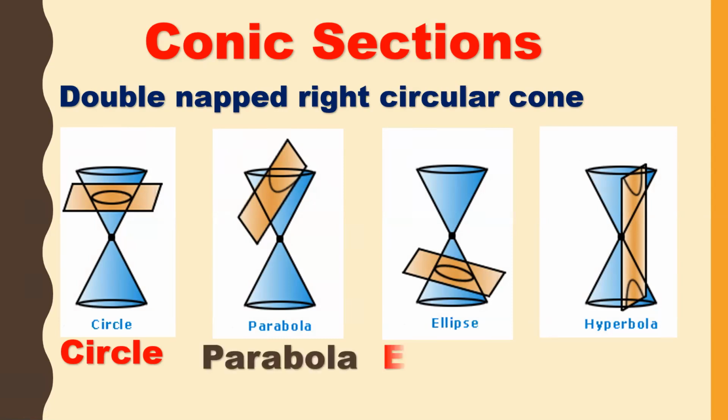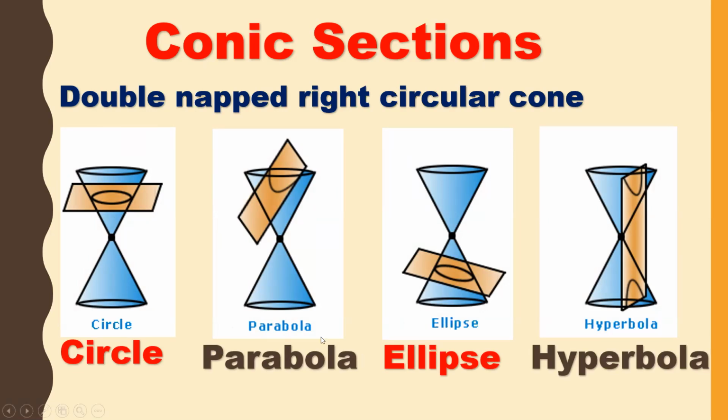And then parabola, ellipse and hyperbola. The circle chapter we have already completed. Now the third chapter is parabola, the fourth chapter is ellipse, and the fifth chapter is hyperbola, and all these chapters are similar. If you learn parabola very perfectly, then the remaining two chapters are very easy for you. So be careful, students, and you can note down the important points told by me.